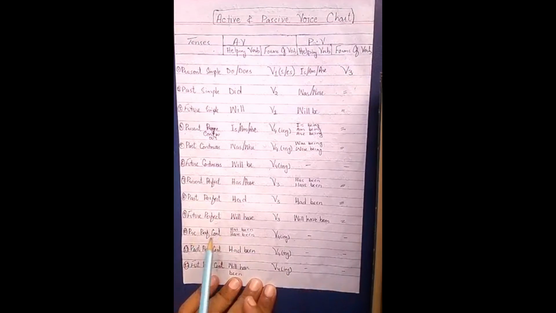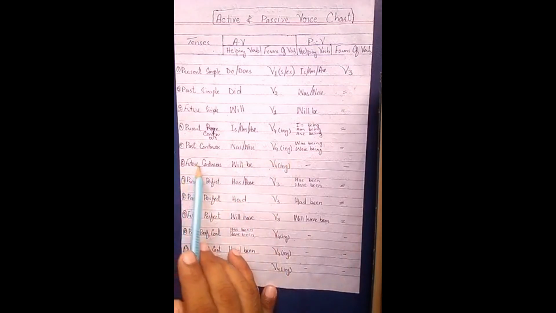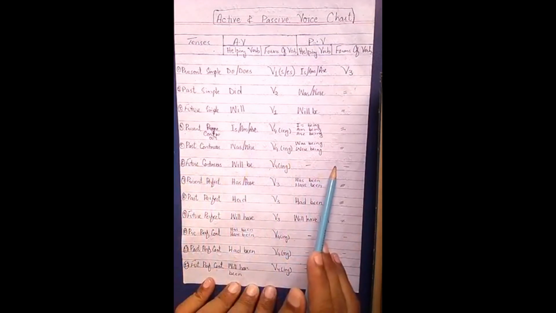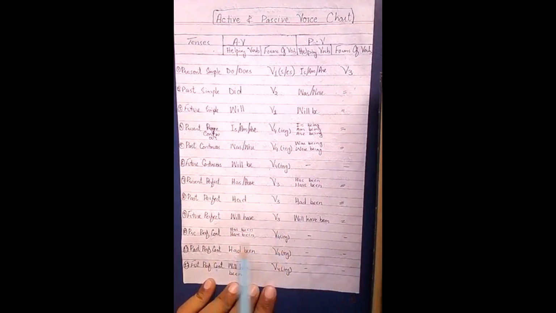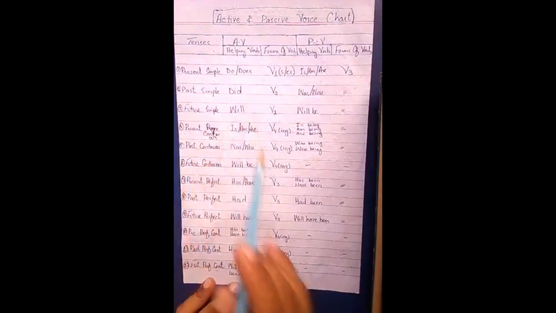So present perfect continuous uses has been, have been with the verb fourth form, past perfect continuous uses had been with the verb fourth form, and future perfect continuous uses will have been and the verb fourth form. But in perfect continuous tenses we do not make any passive voice. It means we do not convert active voice into passive voice for perfect continuous tenses. So that's why there are 12 tenses in active voice and 8 tenses in passive voice.